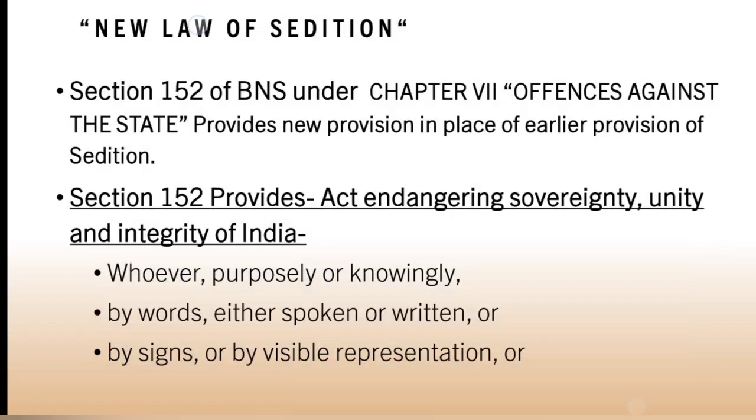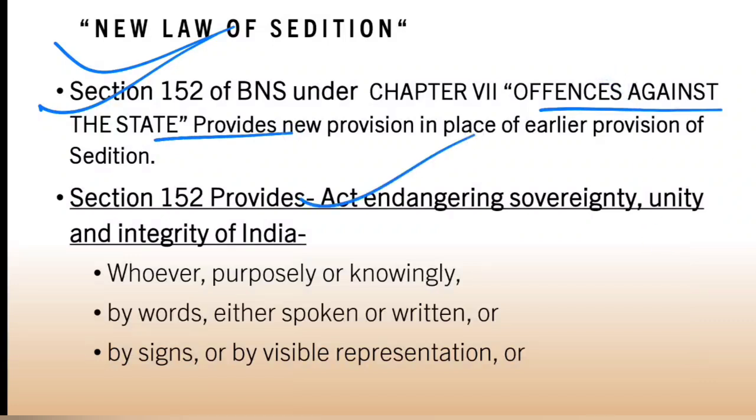Now coming to the new law of sedition introduced in BNS, section 152 of BNS provides, which is under chapter 7, offenses against the state, act endangering sovereignty, unity and integrity of India. So the marginal note has been changed. The provision 124 capital A used to provide sedition. Here it is providing act endangering sovereignty, unity and integrity of India.